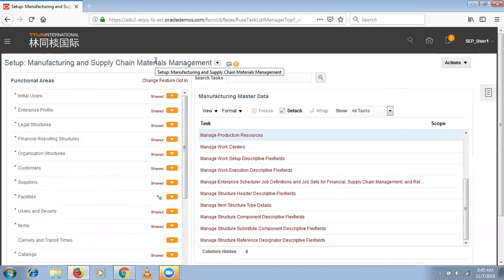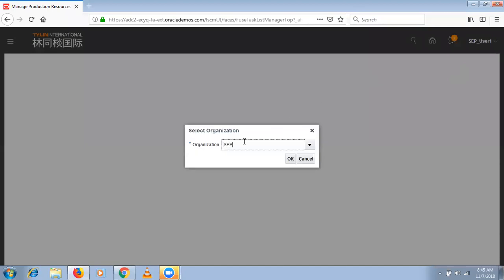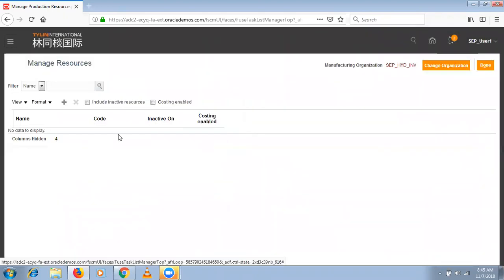Navigate to manufacturing and supply chain material management, navigate to manufacturing master data functional areas, select manage, show all tasks, first setup manage production resources, select manage production resources. Click on change organization, select organization SCP underscore Hyderabad inventory organization, select OK. So far no production resources are available. So let's create production resources.